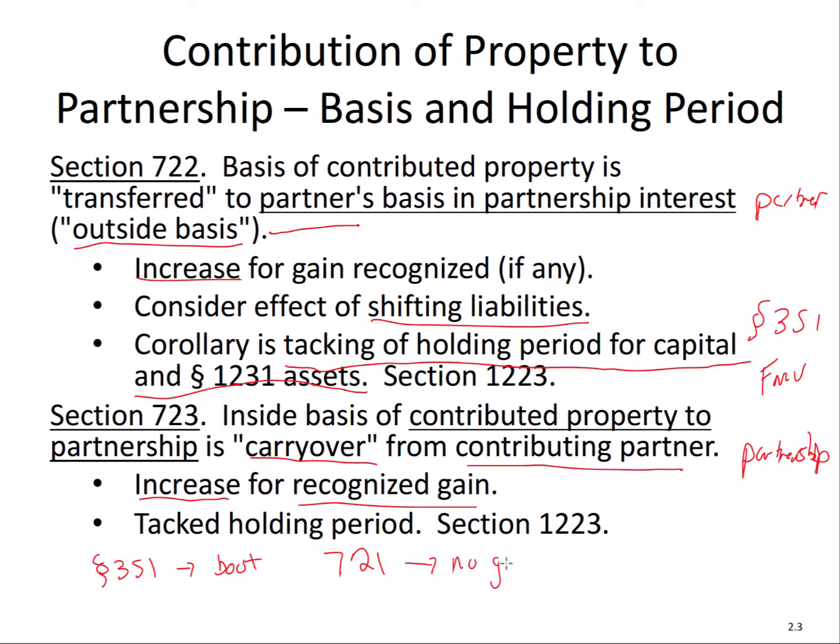However, if the partner receives boot, which is anything other than the partnership interest, that portion must be recognized. Now it's different. It's not the same application as 351. It's a bifurcated transaction.